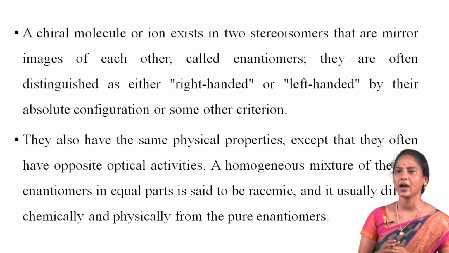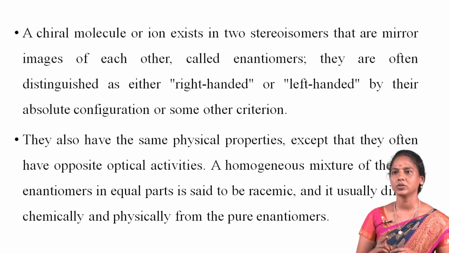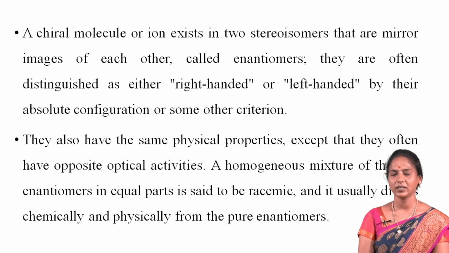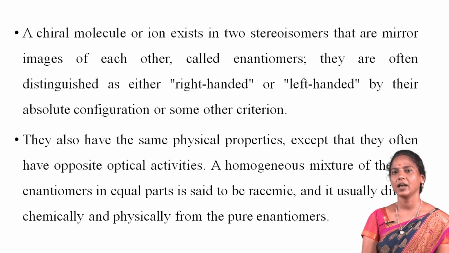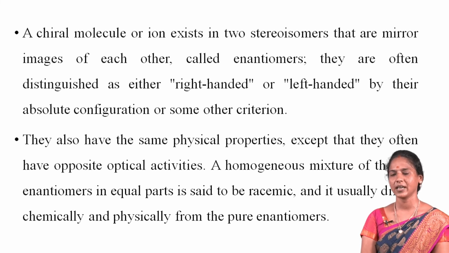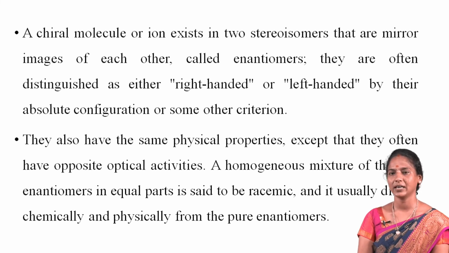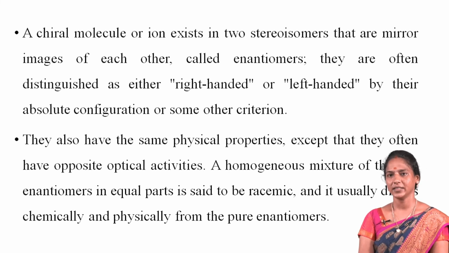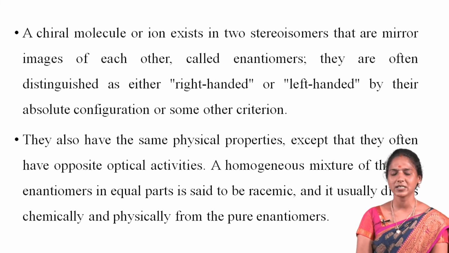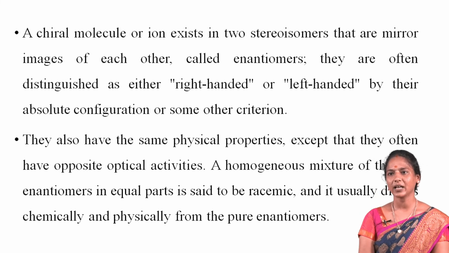Chiral molecules exist as two stereoisomers that are mirror images of each other, called enantiomers, and they are often distinguished as either right-handed or left-handed by their absolute configurations or some other criterion. The two enantiomers have the same chemical properties except when reacting with other chiral compounds.